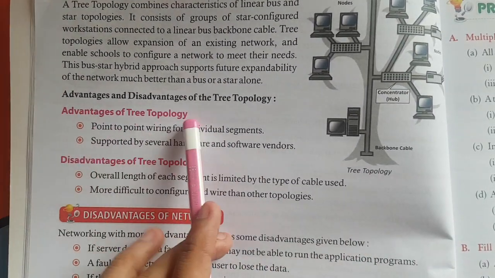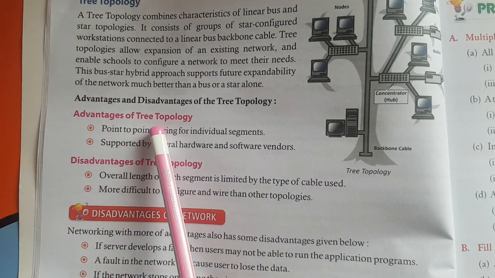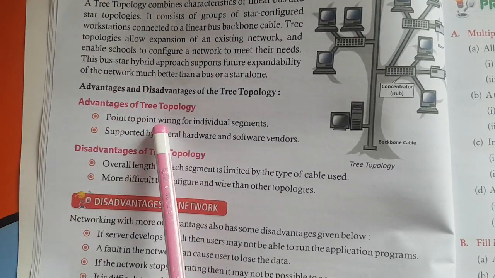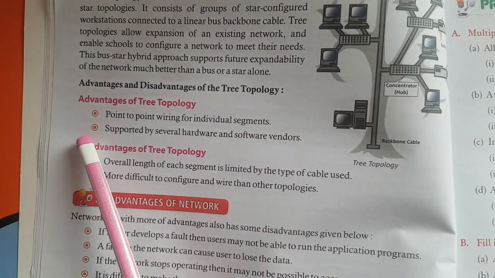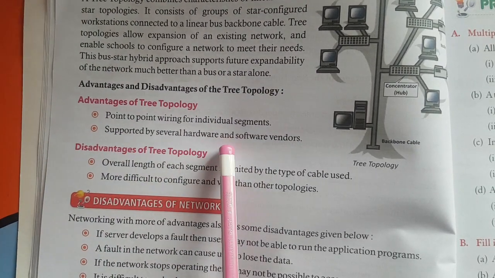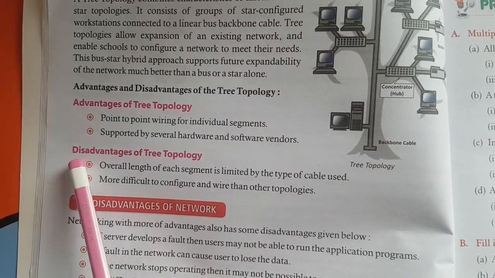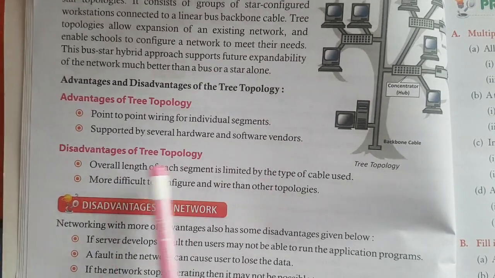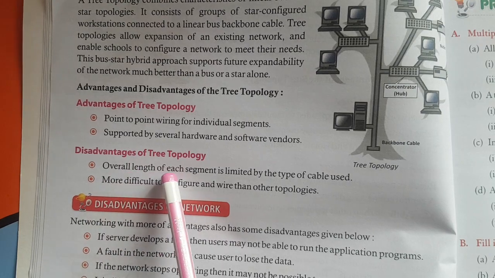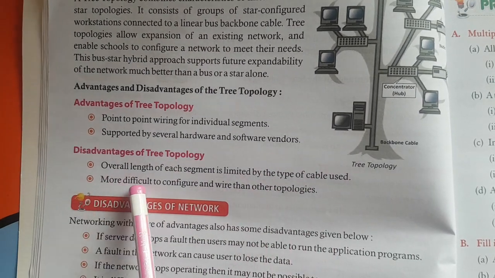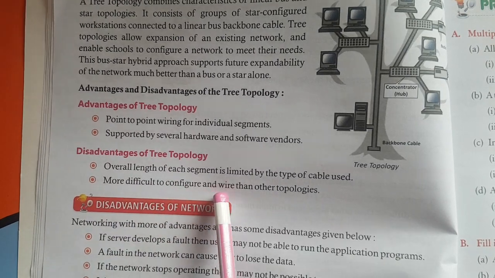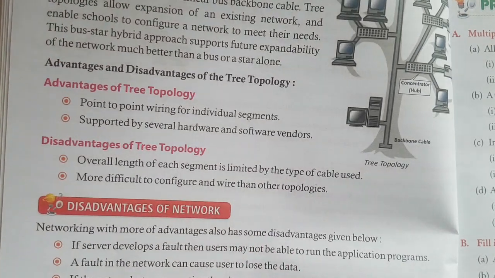Advantages and disadvantages of the tree topology. Advantages of tree topology. First, point-to-point wiring for individual segments. Second, supported by several hardware and software vendors. Disadvantages of tree topology. First, overall length of each segment is limited by the type of cable used. Second, more difficult to configure and wire than other topologies.